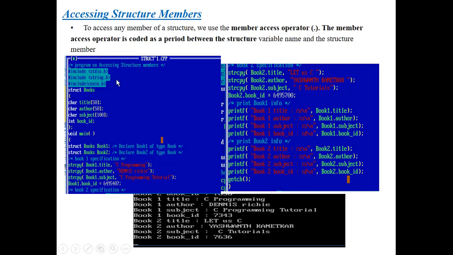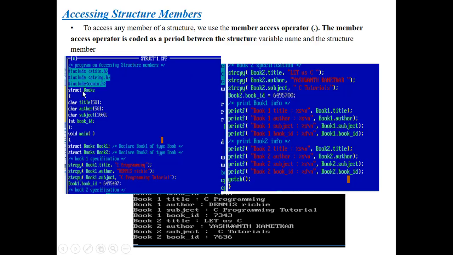First of all, here I have included the two standard library header files, and next I have included the string.h header file. Why? Because here I am using a function called strcpy. The string copy and string concatenation functions are all in the string header file. That's why I have included the string header file here.